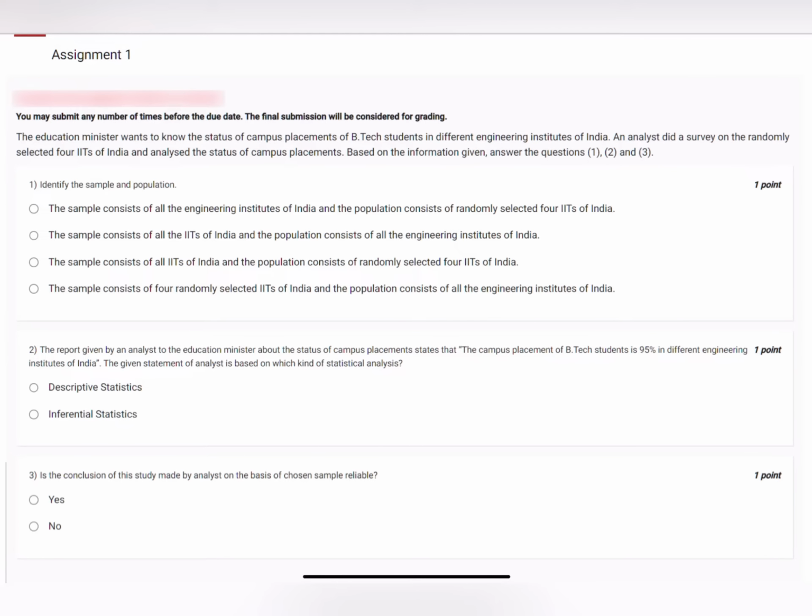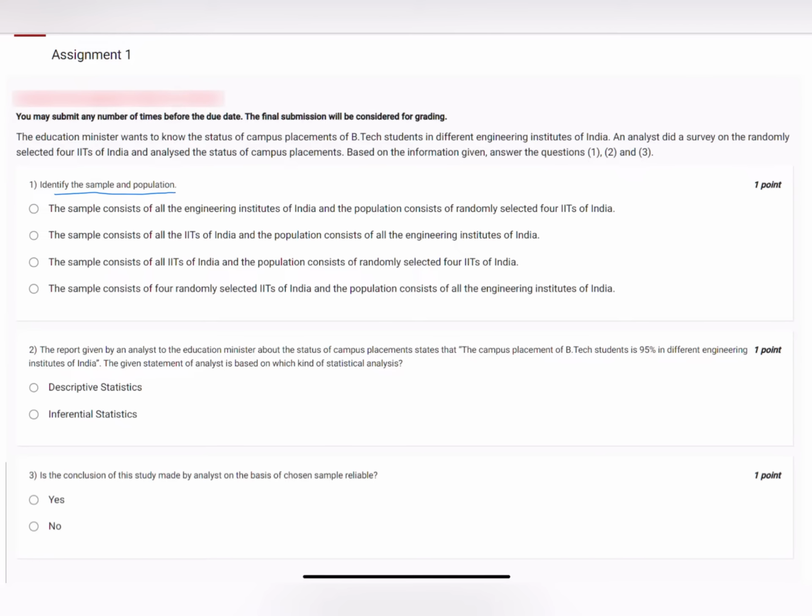The Education Minister wants to know the status of campus placements of BTech students in different engineering colleges. An analyst did the survey on the randomly selected 4 IITs of India and analyzed the status of campus placements based on the information given. Answer the questions 1, 2 and 3. Question number 1 is identify the samples and population.